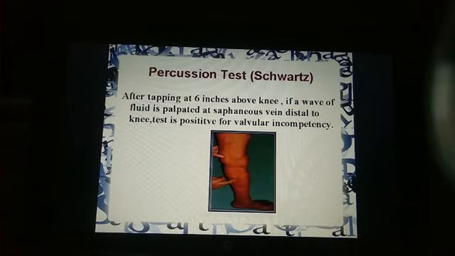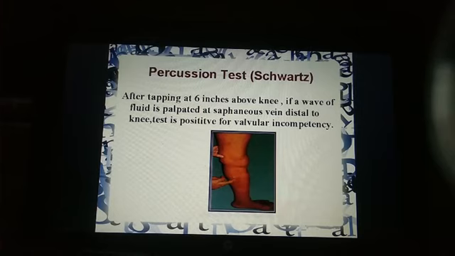Next is the percussion test or Schwartz test. In this you have to palpate the saphenous vein, which is distal to the knee on the medial side, and you have to palpate another point 6 inches above the knee on the medial side. You can see the 2 points on the figure clearly, right? Now you have to tap 6 inches above the knee, at the first palpation point. What you will feel is a wave of fluid in the saphenous vein distal to the knee.